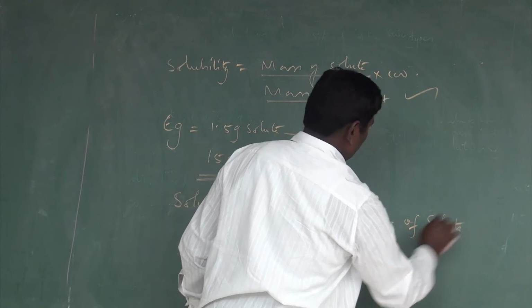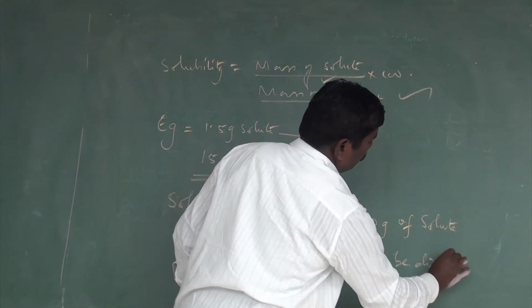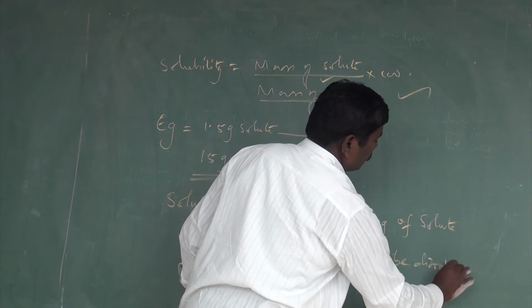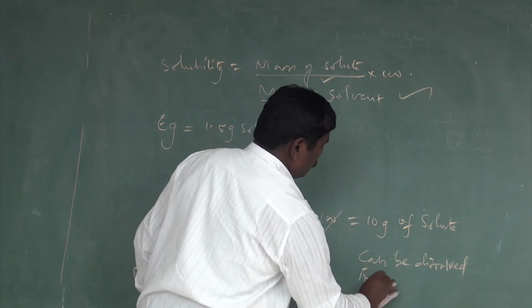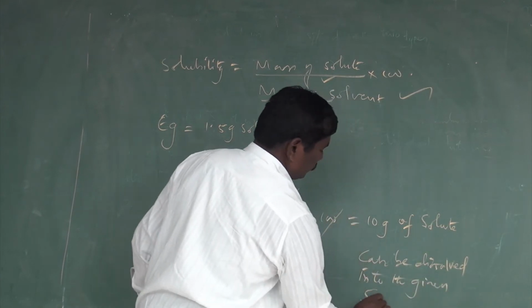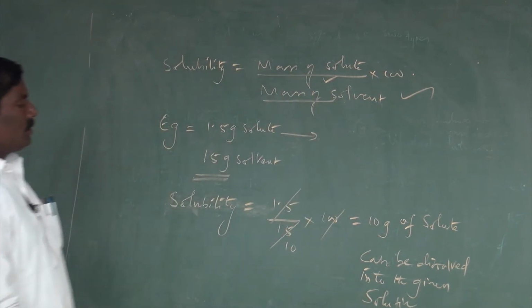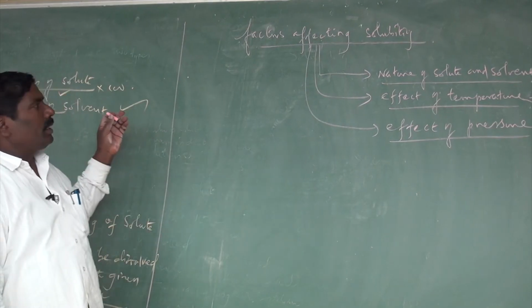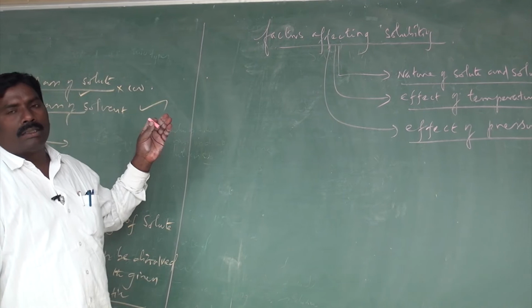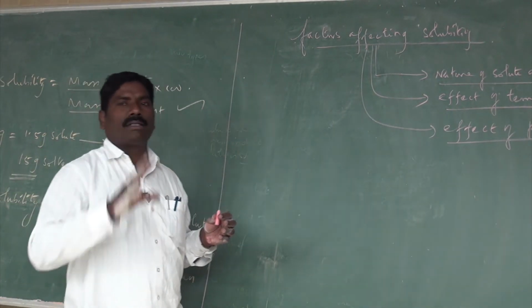So 10 grams of solute can be dissolved into the given solution. That's a point you should write here. Solubility is nothing but the amount of solute which can dissolve into the solvent.